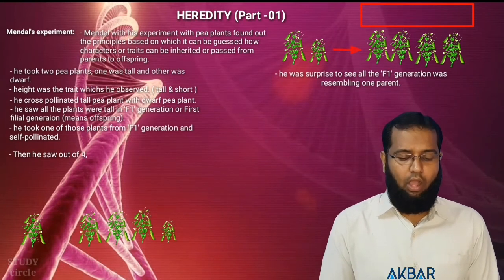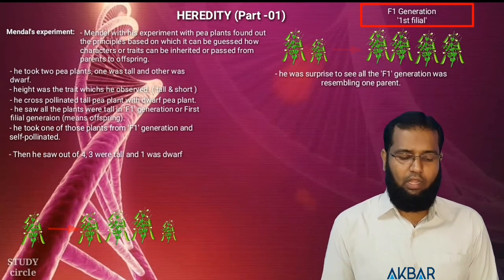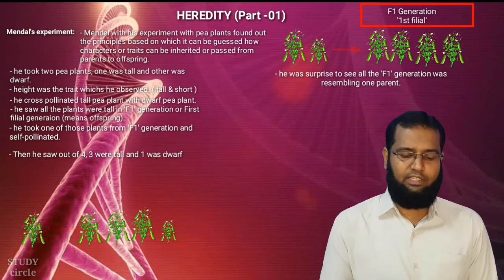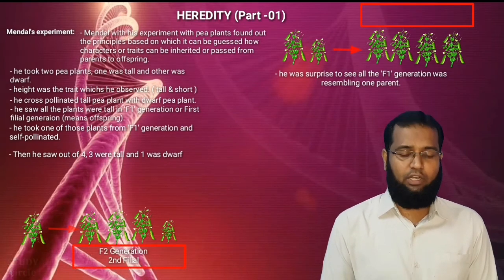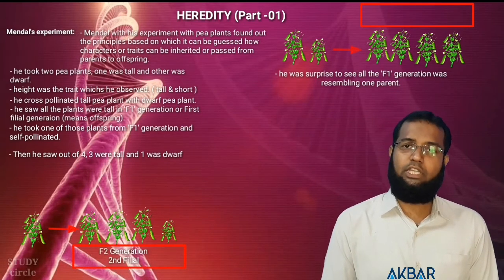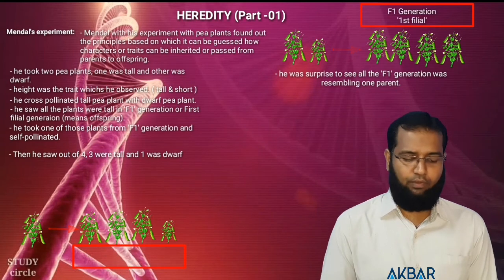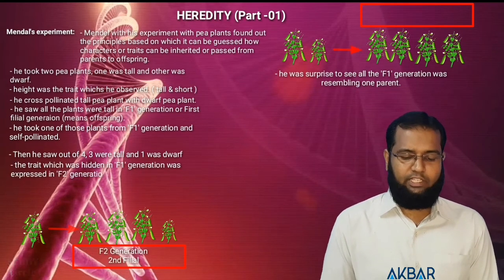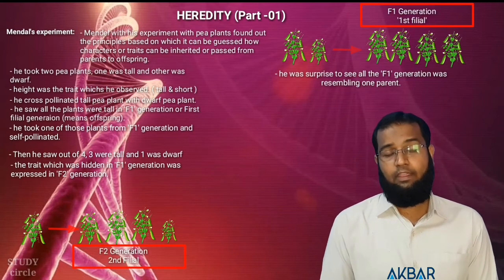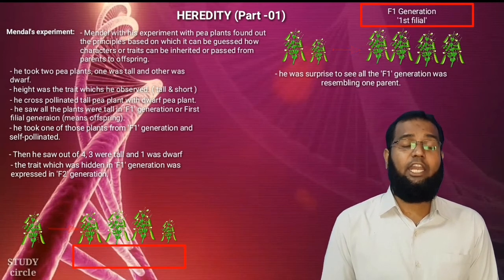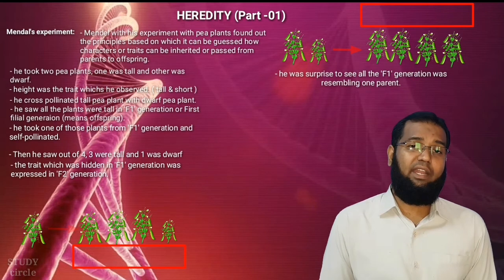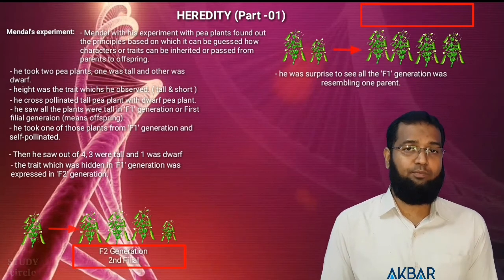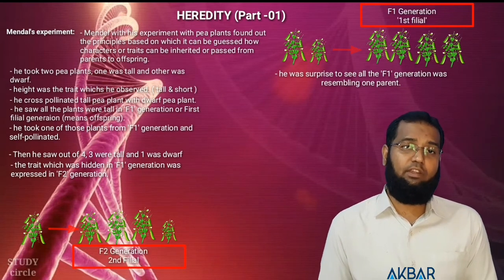Then he saw out of 4, 3 are tall and 1 was dwarf. As you can see in the picture, when self-pollination took place, out of 4, 3 were tall in size and 1 was dwarf. So the trait which was hidden in F1 generation was expressed in F2 generation. Now the question arises here: in F1 generation, why was the trait, that is dwarf, not exposed, and why was it exposed in F2 generation?